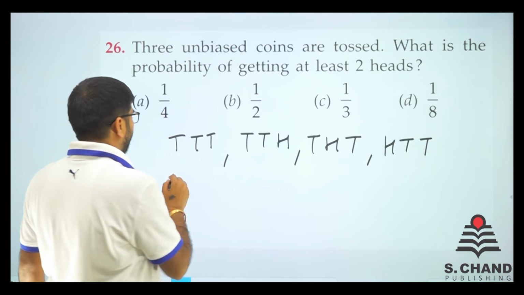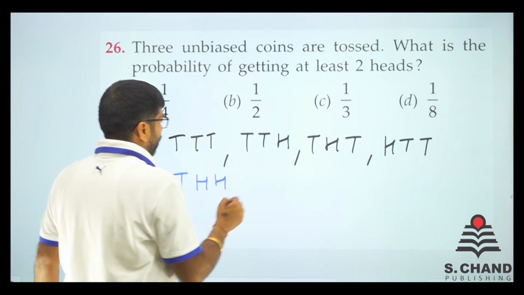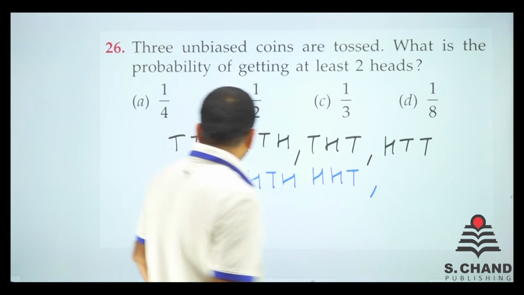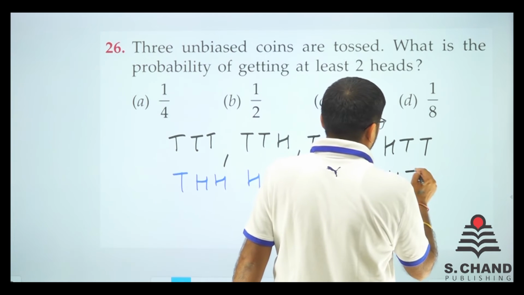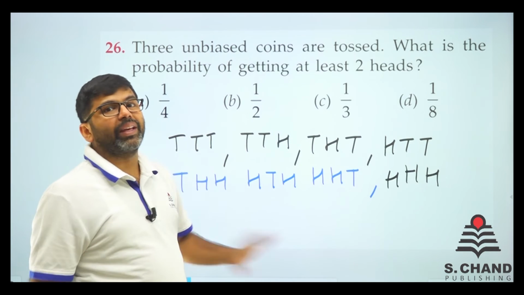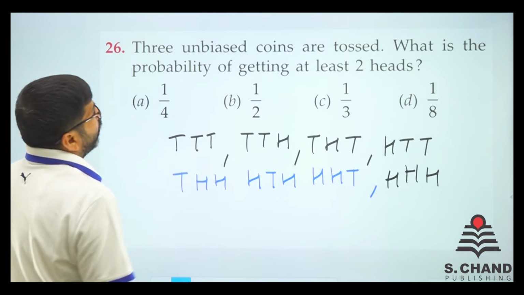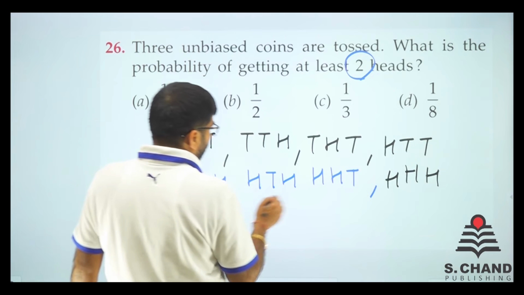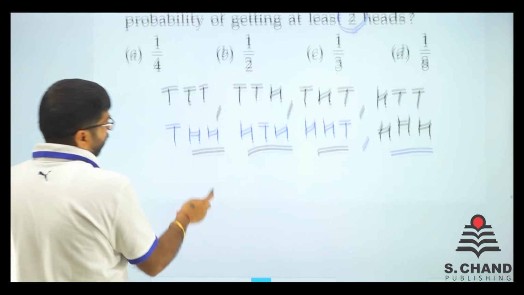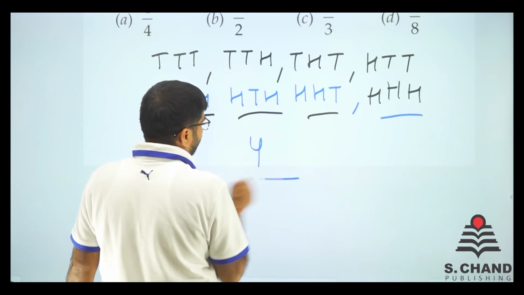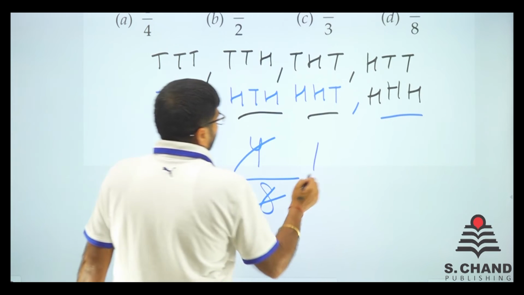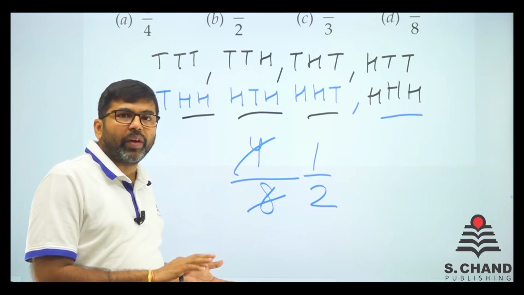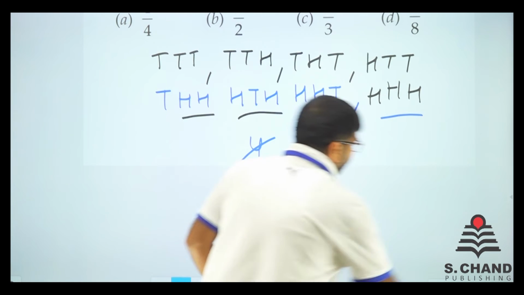Next we do T, H, H. So we have got HTH, we have got HHT, right? Now we have all the H's there, HHH. So these are the total possible cases. Now we want at least 2 heads, which means 1, 2, 3 and 4. So this is the favorable cases and this is the total cases. So there's a half possibility, 50% chance whether it will be at least 2 heads or not. That's it.